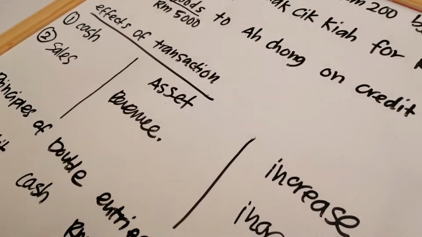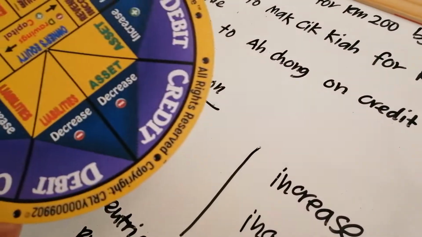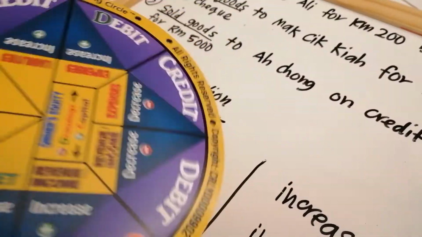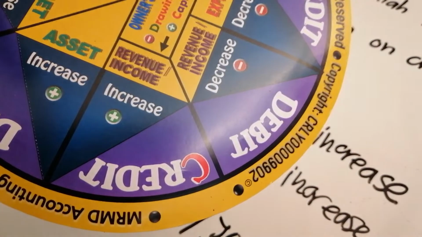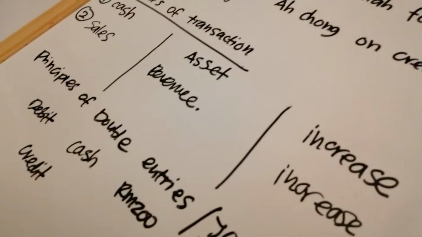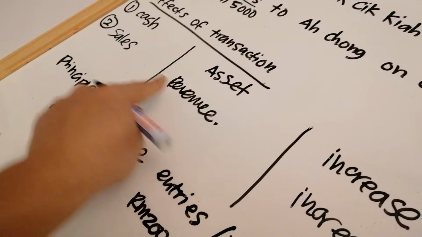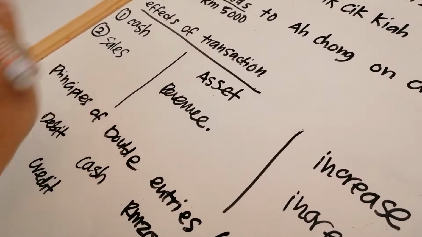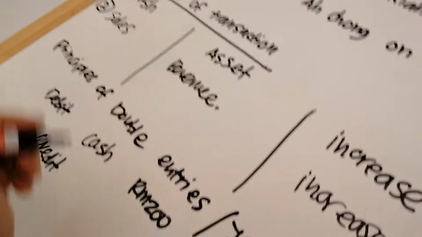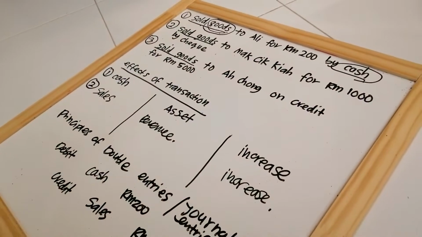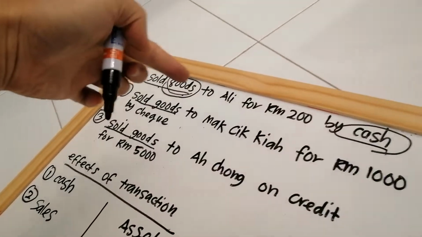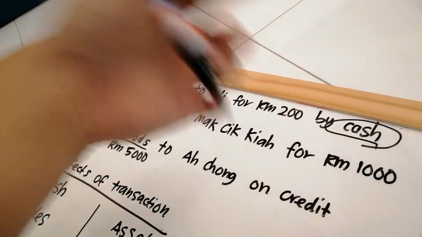Okay, sales under revenue. So revenue also, they have their own pie. So you go to revenue pie. But this revenue increase. So when revenue increase we record under credit. So credit, not the revenue, but you go to the specific name of the revenue, here is sales. So RM 200. Done. For the first, sold goods to Ali for RM 200 by cash.